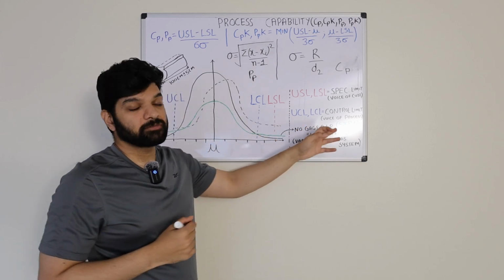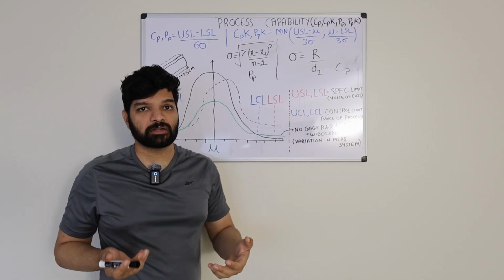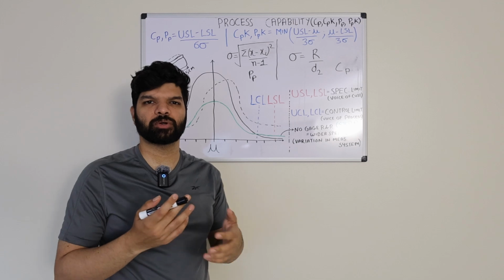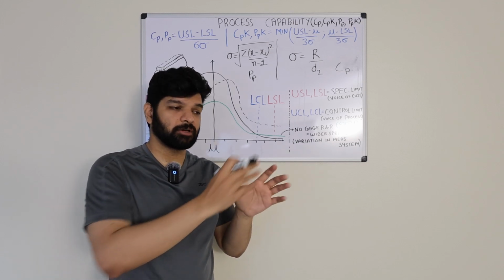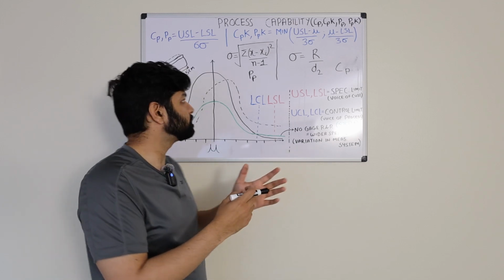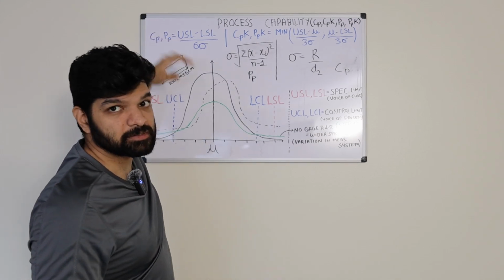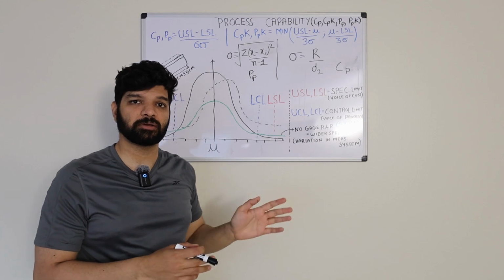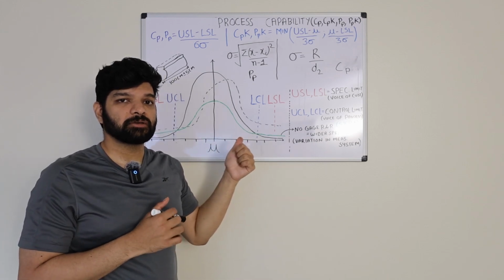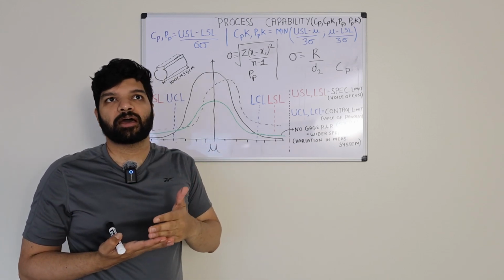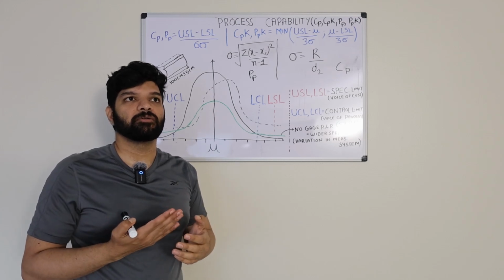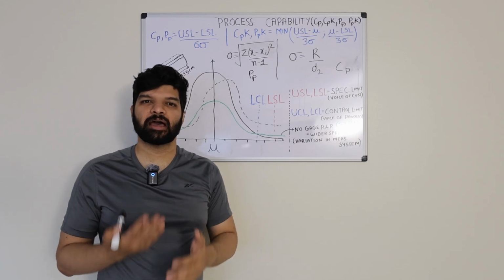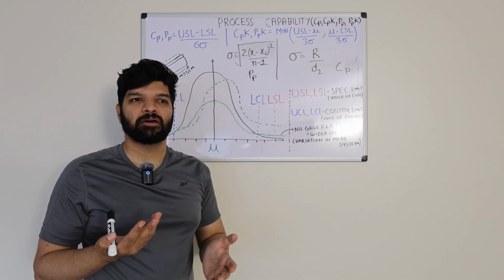what we can say is the first step should be to do gauge R&R for the measurement system that we are using, to ensure that whatever measurement system we are using, whether a caliper, CMM, or whatever, to calculate our key parameter, does not have an error value of more than 20%. That's the usual standard.